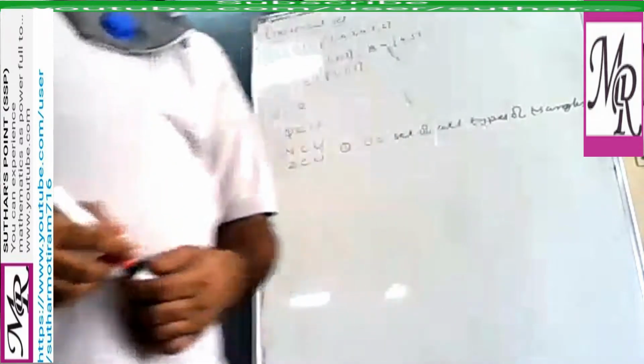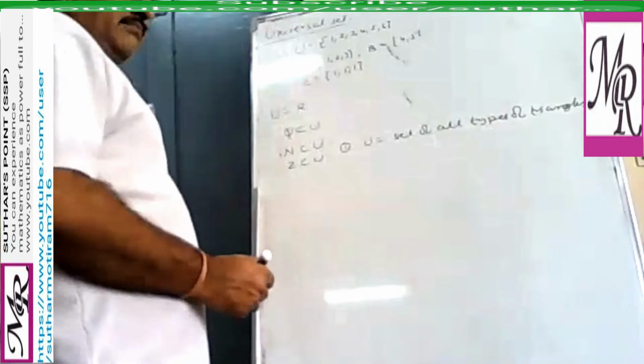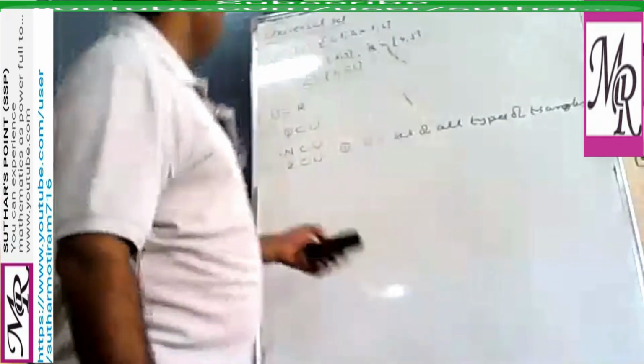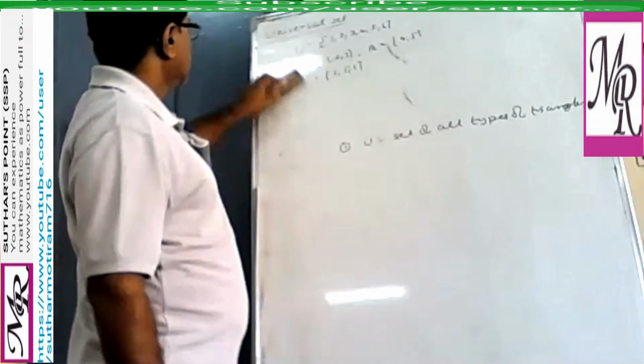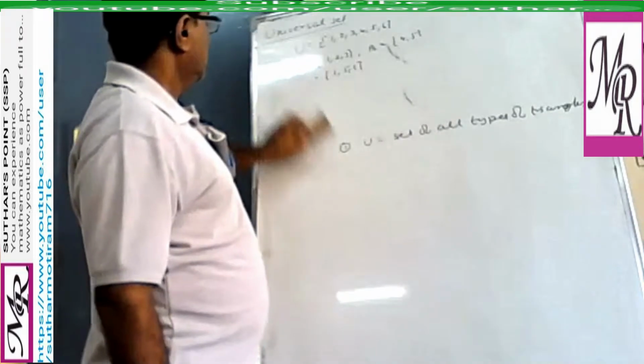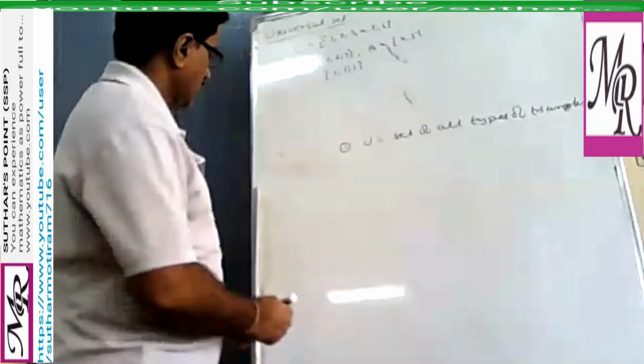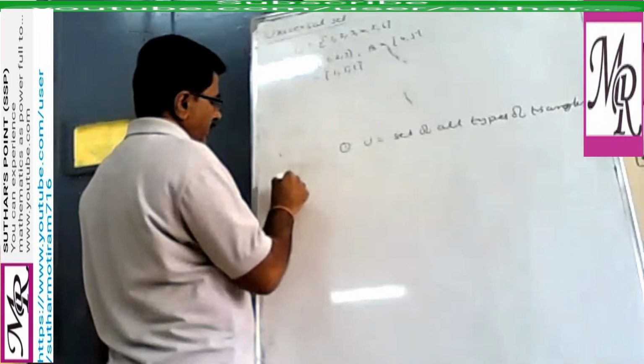So we start the next topic, that is Venn diagram. Whenever we go for the theoretical approach, we need the Venn diagram.